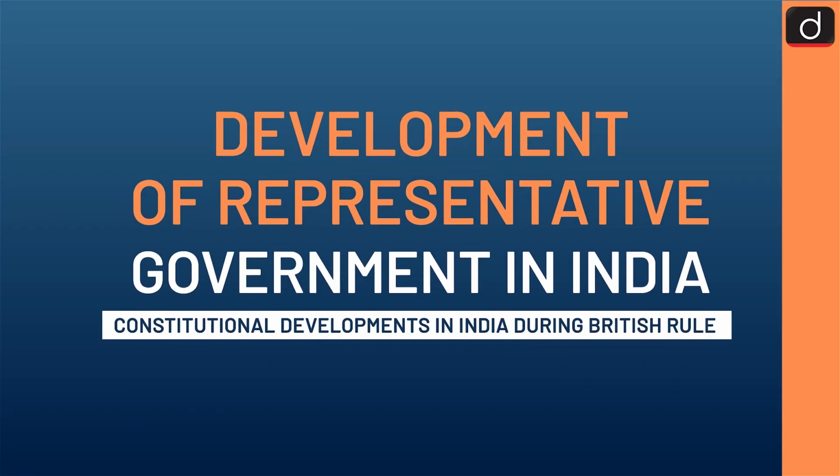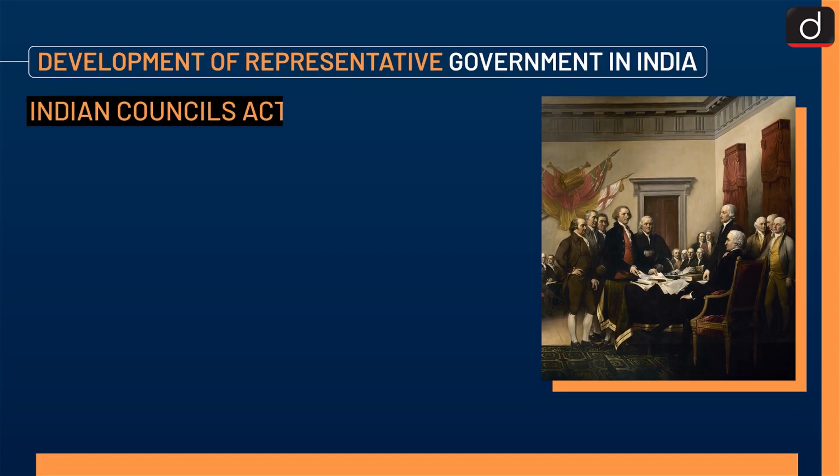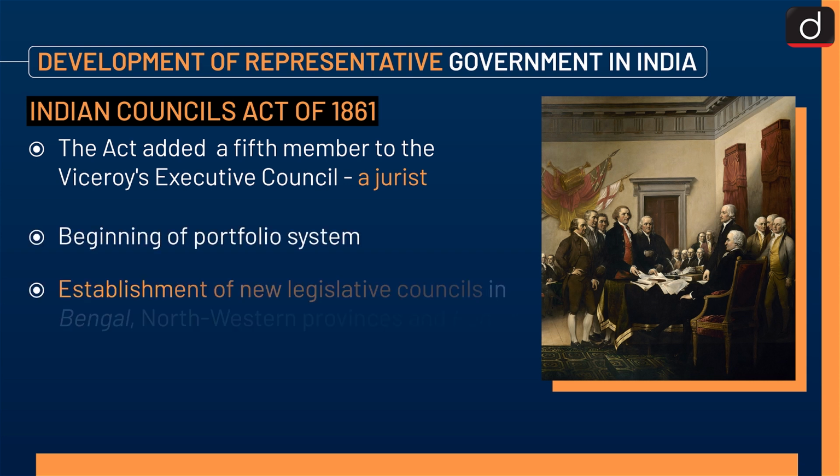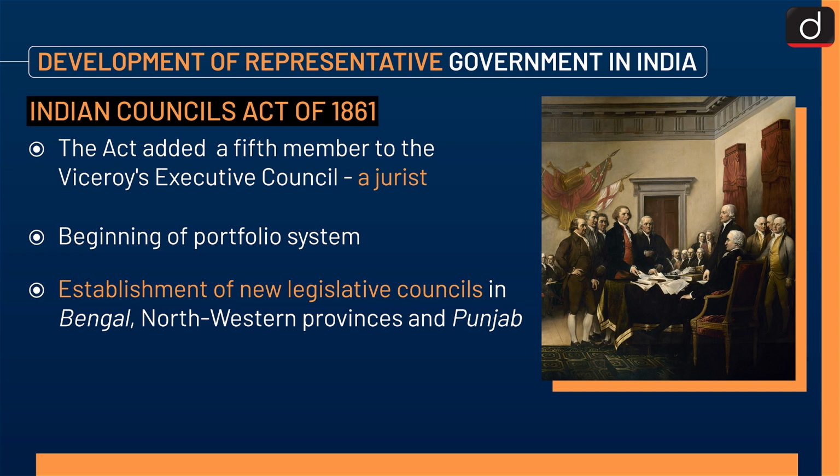Now next part is development of representative government in India. Under this dimension, let's see Indian Councils Act of 1861. The Act added a fifth member to the Viceroy's Executive Council, a jurist. It marked the beginning of portfolio system and establishment of new legislative councils in Bengal, northwestern provinces and Punjab.